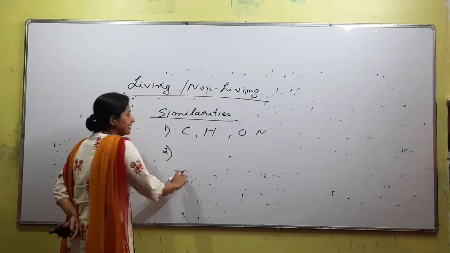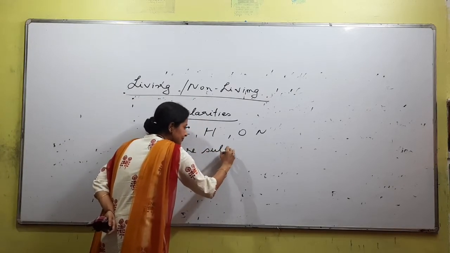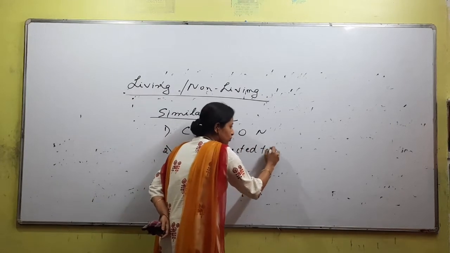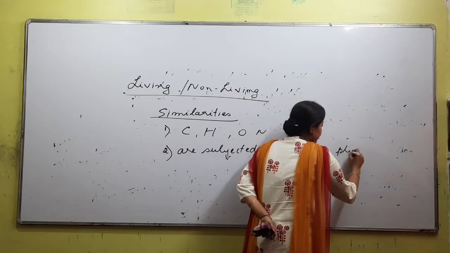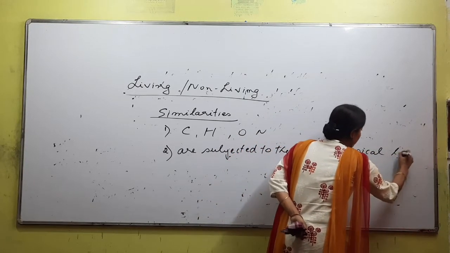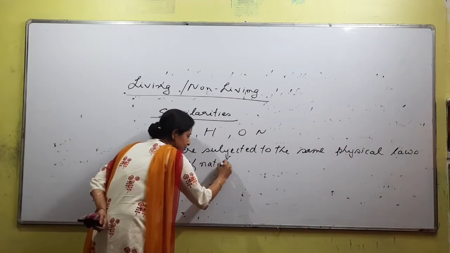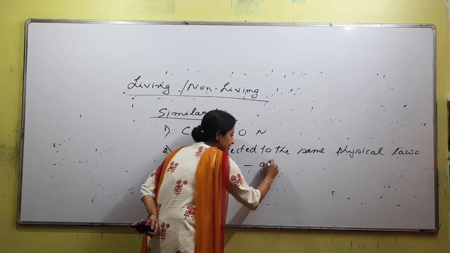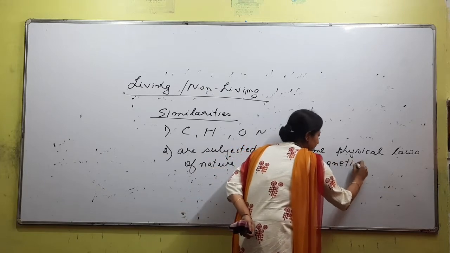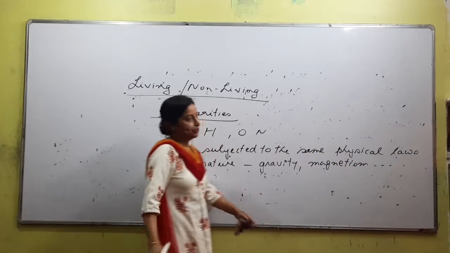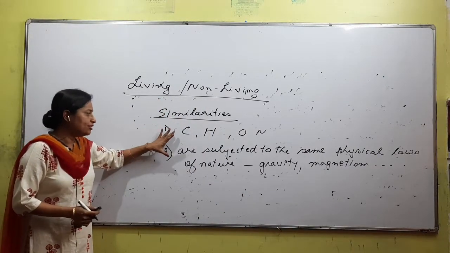The second similarity is both living and non-living are subjected to the same physical laws or rules of nature. What do we understand by that? Like gravity, magnetism, radiation, etc. So living and non-living have a lot of dissimilarities, but for similarities we just need to know two of them.